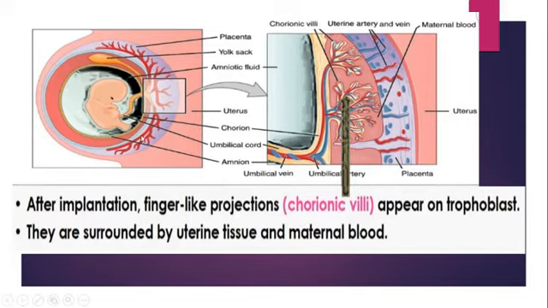What will happen to the trophoblast? The trophoblast is still there, right? So this is the inner cell mass converting. So what about the trophoblast? In the trophoblast, you can see that some finger-like projections will appear, that you can see here in this picture, right? So those finger-like projections are called chorionic villi, and they appear in the trophoblast, right?